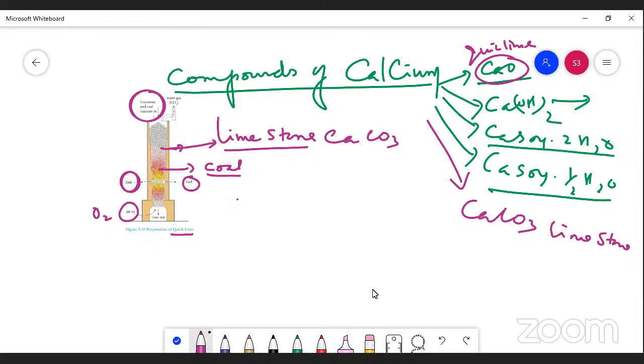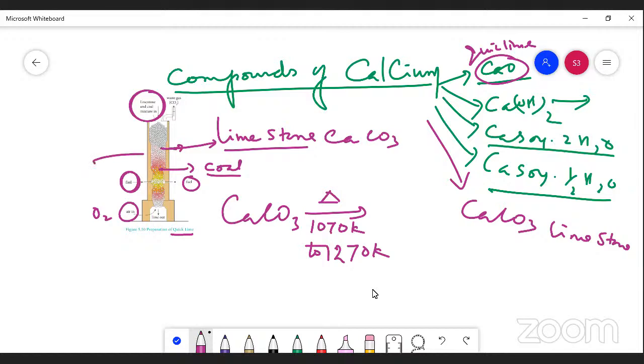The limestone, calcium carbonate, is heated at a temperature of 1070 to 1270 Kelvin. This much heat is to be applied in this tower. And here you have to pour in the limestone as well as the coal. This is a hopper. You have to pour all these in.